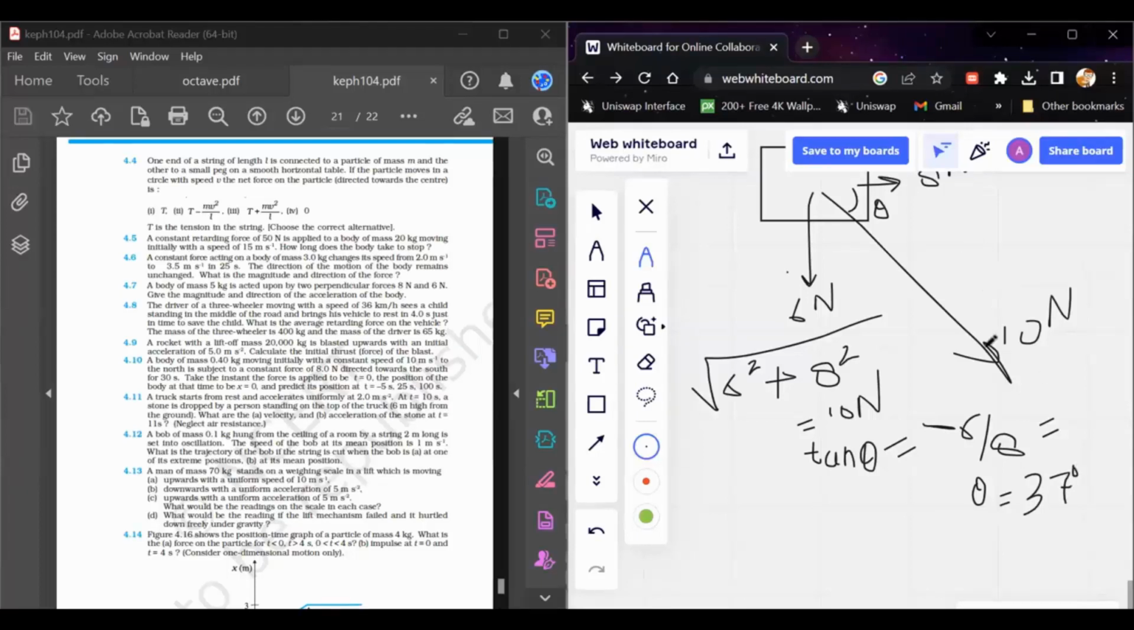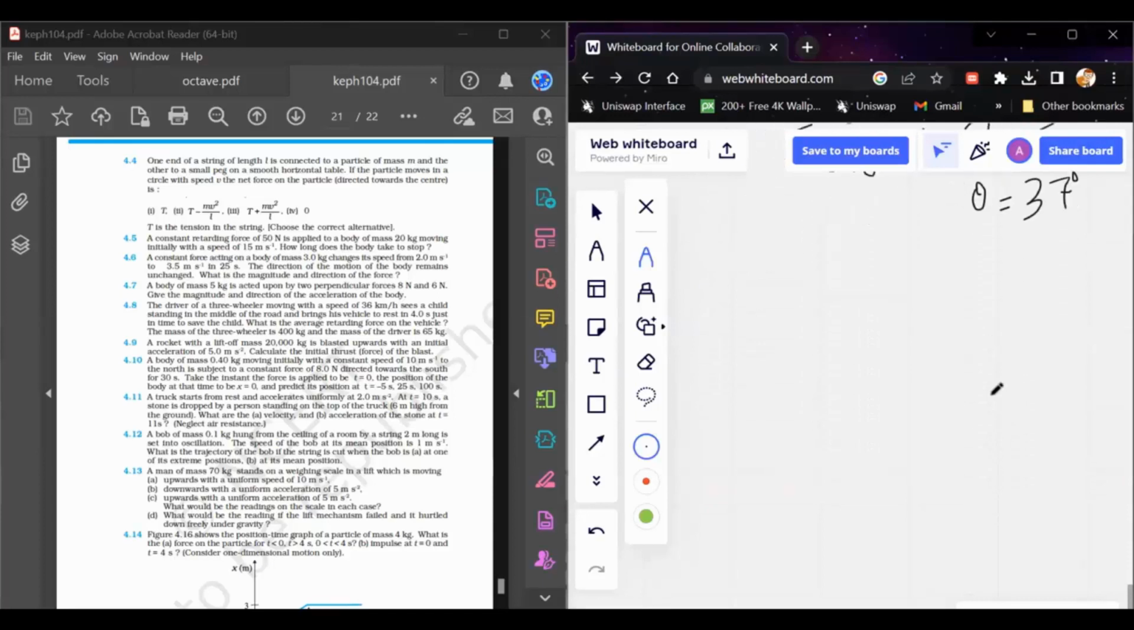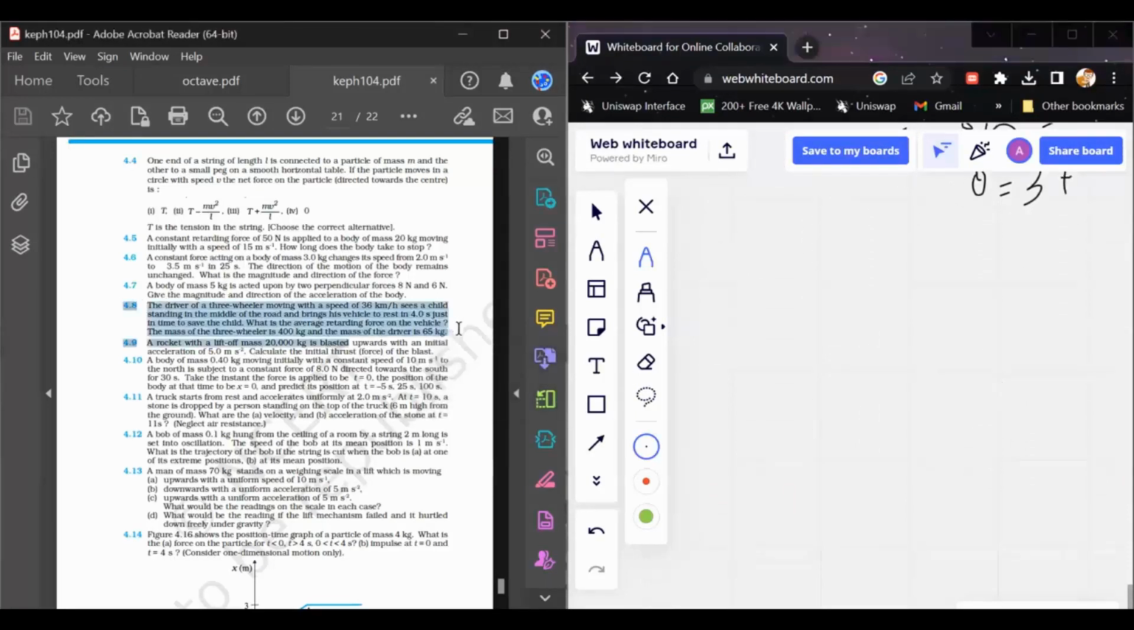So the resultant force is acting at an angle of 37 degrees with the horizontal, and its magnitude is equal to 10 Newton. Okay. So this is about this question, and now we move to question 4.8.